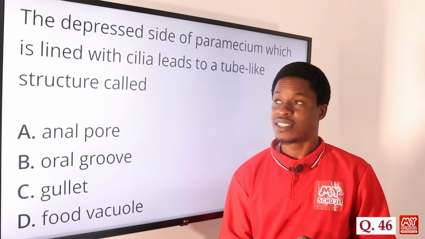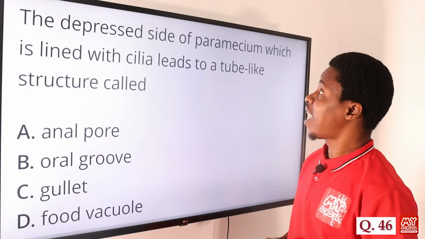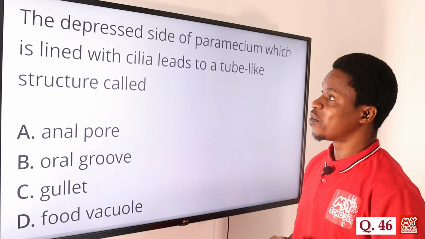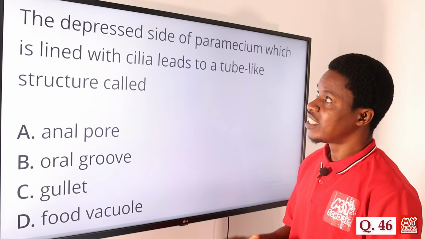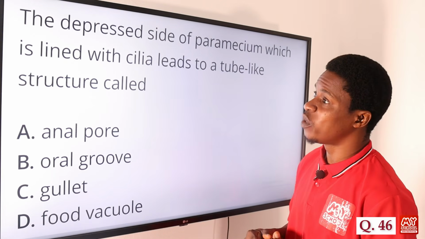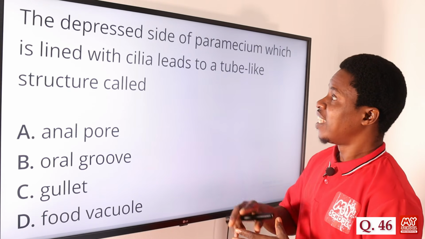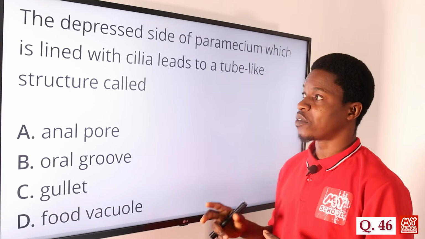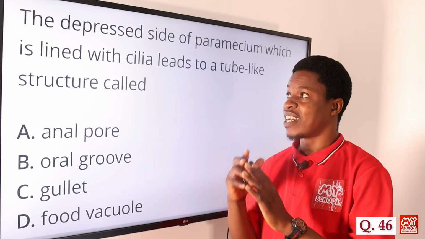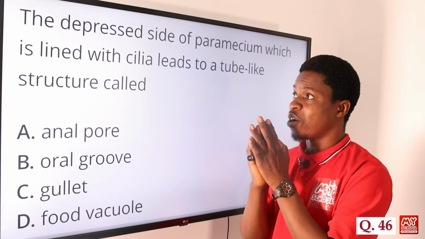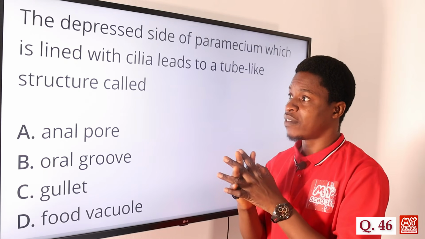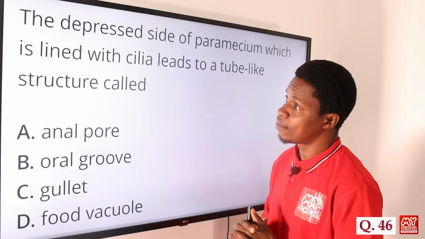Question number 46. The depressed side of Paramecium, which is lined with cilia, leads to a tube-like structure called what? I think we need a diagram to explain this so that you can see the different parts that make up Paramecium and the different functions that we have. Let's move over now to the diagram.